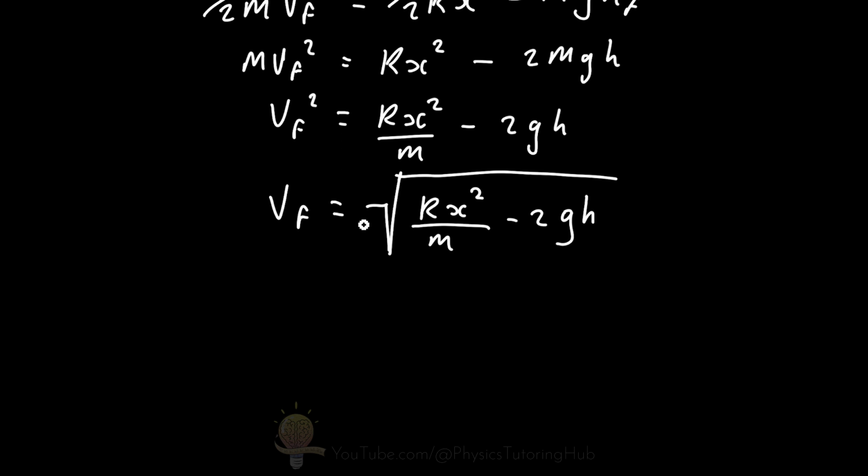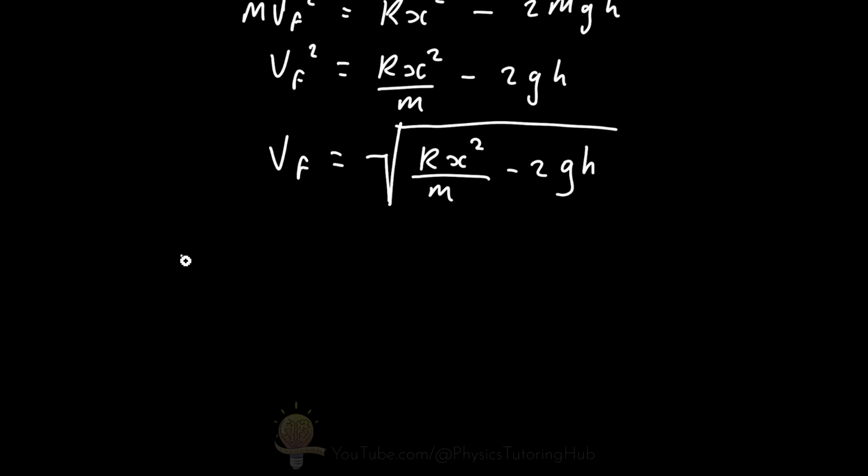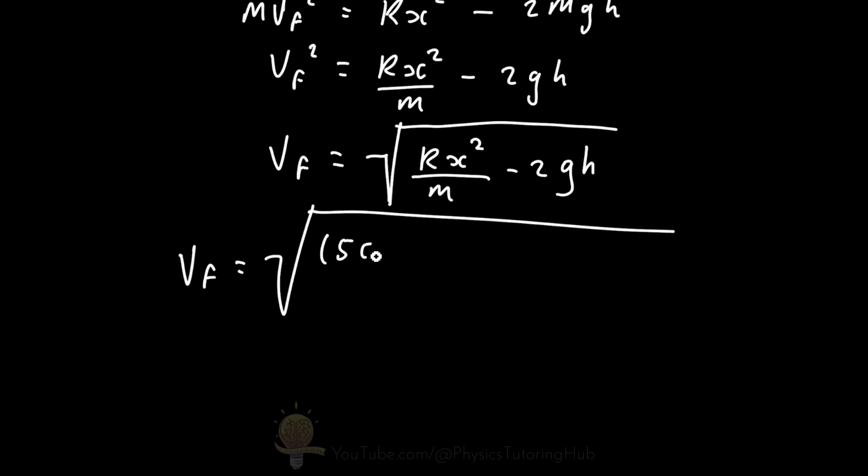We're going to put some values into this now. Our final velocity is equal to the square root of the spring constant, which is 50.0 newtons per meter, multiplied by the distance that the spring was compressed, and we're going to say it's negative 0.05 meters squared, and it's negative because we're pushing it down.